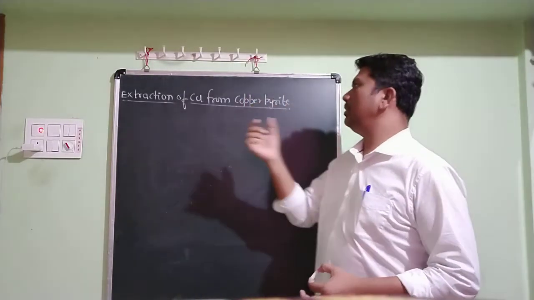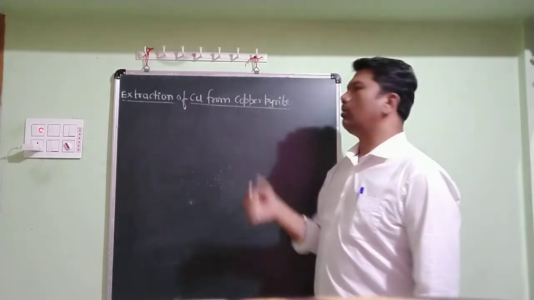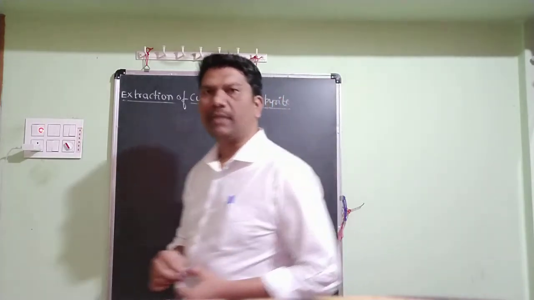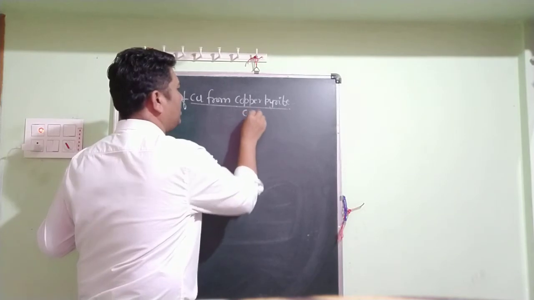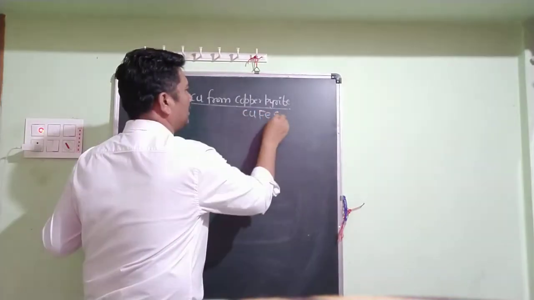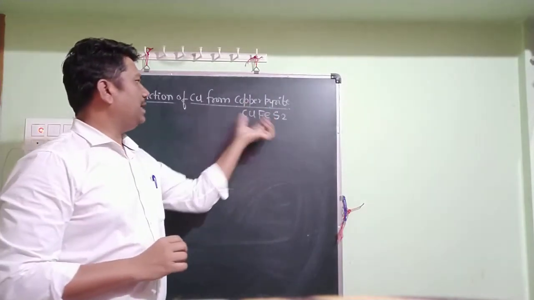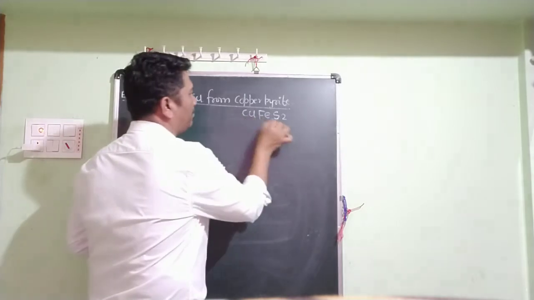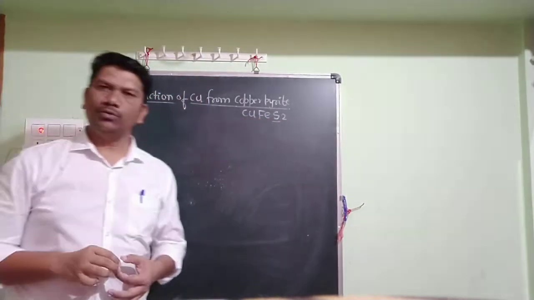We have to extract copper from copper pyrite. How to extract the copper from copper pyrite? So copper pyrite is an ore and the composition of copper pyrite is CuFeS2. It means it is a sulfide ore. This copper pyrite is called a sulfide ore.